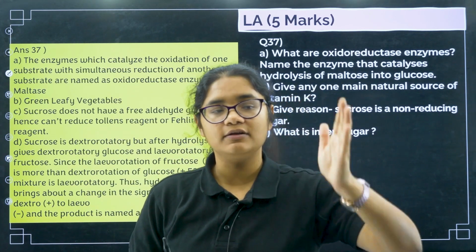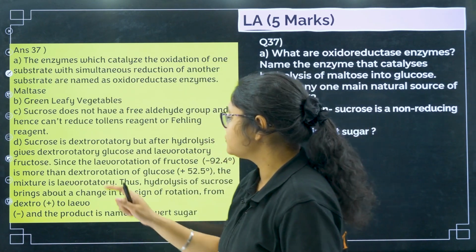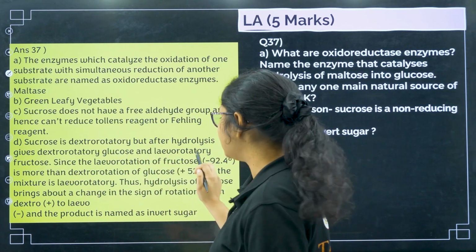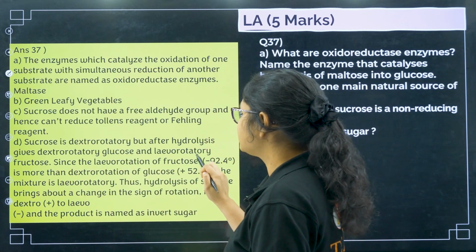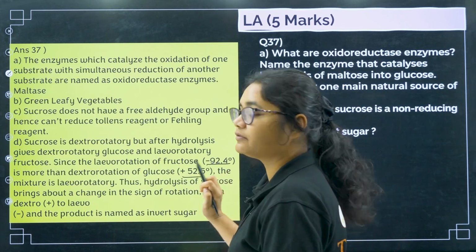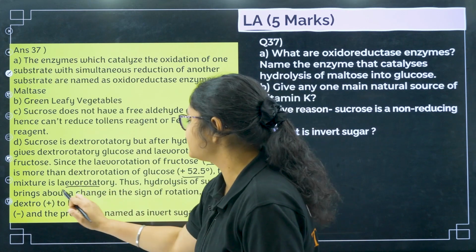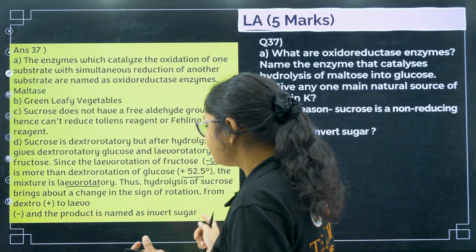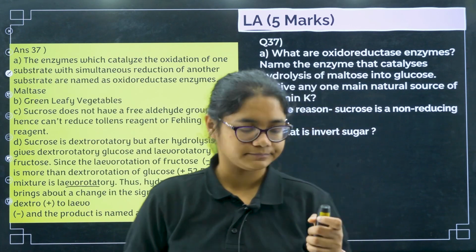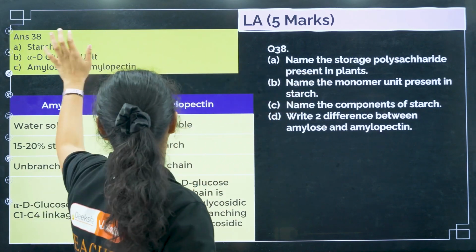Okay, so now earlier it was dextrorotatory and now it is levorotatory, and that is called as inversion. Okay, so you can see sucrose is dextrorotatory, but after hydrolysis it gives dextrorotatory glucose and levorotatory fructose. Since the levorotation of fructose, that is minus 92.4, is more than the dextrorotation of glucose plus 52.5, the mixture is levorotatory. Thus hydrolysis of sucrose brings about a change in the sign of rotation from dextro to levo, and the product is named as invert sugar. Clear? Okay. Next we have, name the storage polysaccharide present in plants, that is your starch.